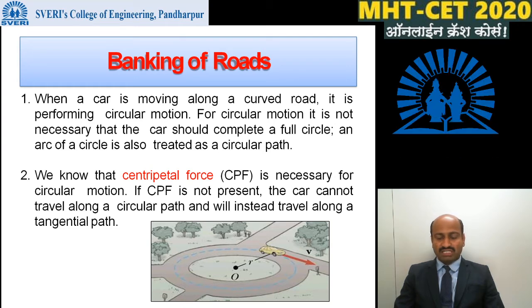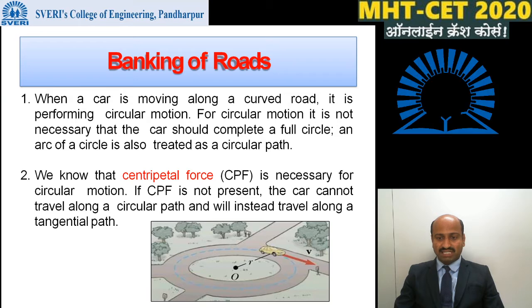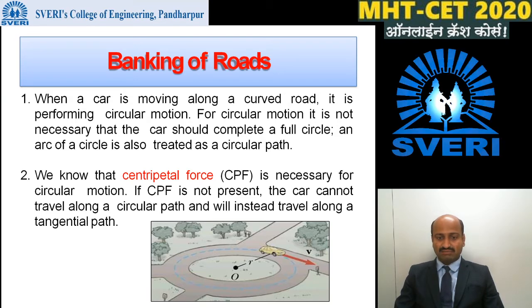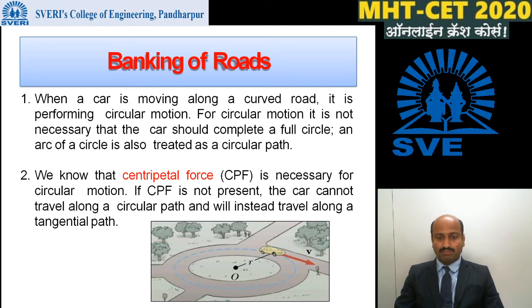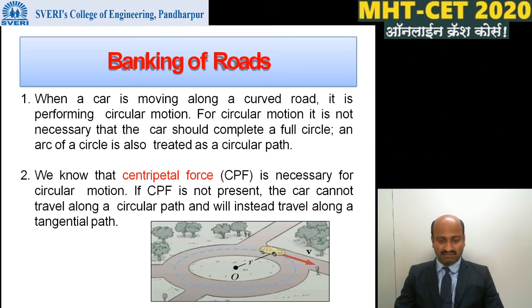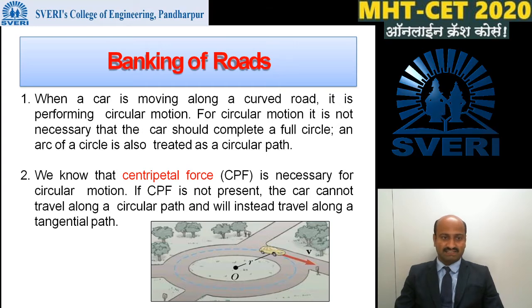For a circular motion, it is not necessary that the car should complete a full circle. An arc of a circle is also treated as a circular path. We know that centripetal force is necessary for circular motion. If centripetal force is not present, the car cannot travel along a circular path and will instead travel along a tangential path. For circular motion of a car, centripetal force is necessary.